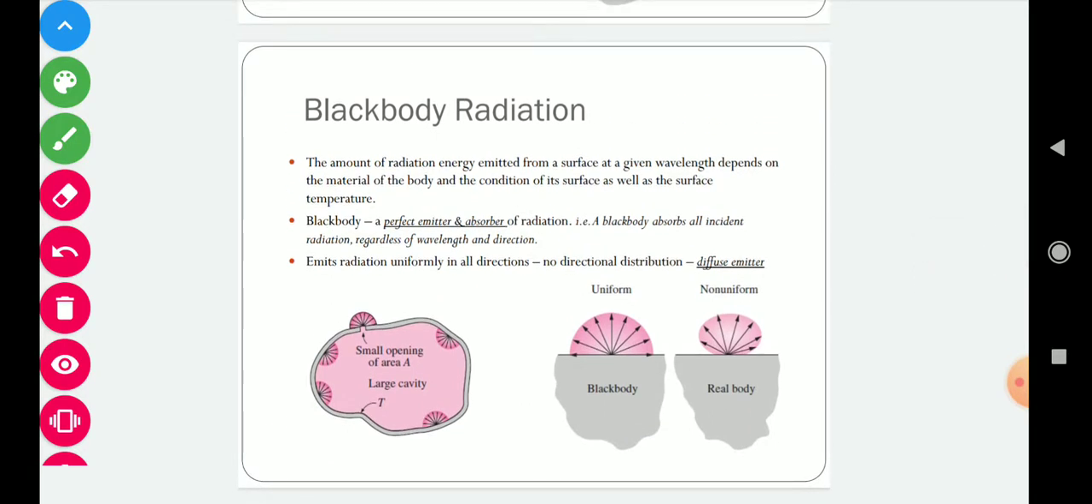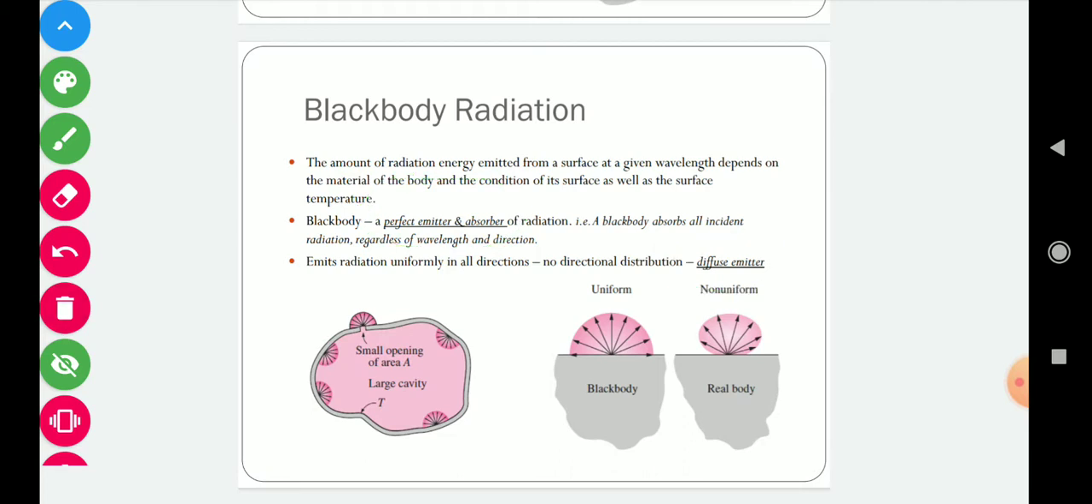Now, black body radiation. The first question that arises: what is a black body? A black body is a hypothetical term, an ideal body which absorbs or emits all the incident radiation, and it is a diffuse emitter. So the basic properties of a black body are two characteristics: one is that they are perfect emitters and absorbers, and second is that they are diffuse emitters.